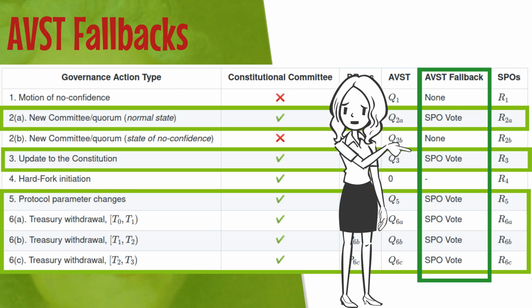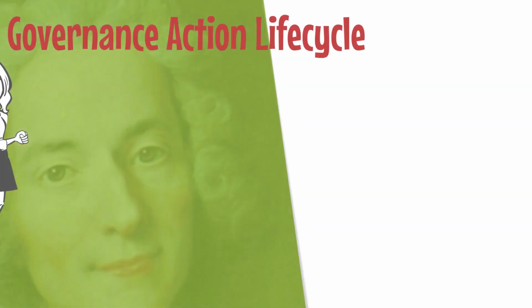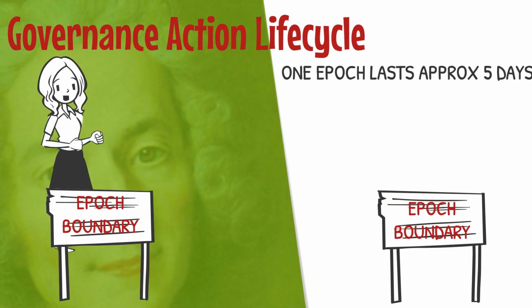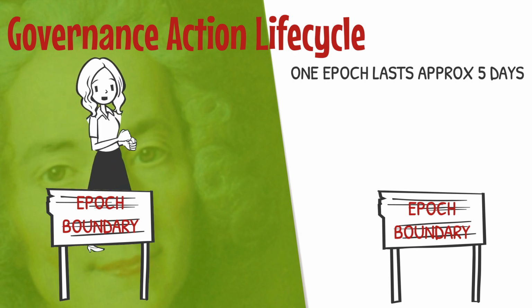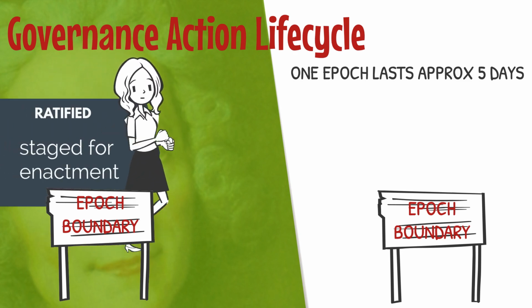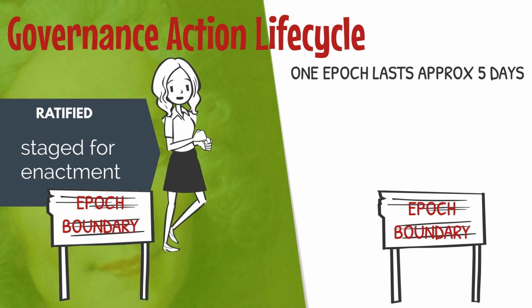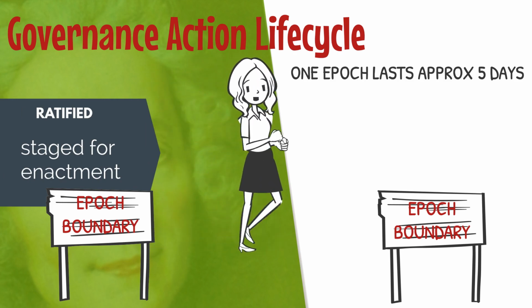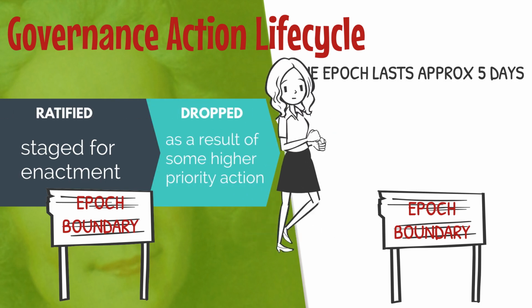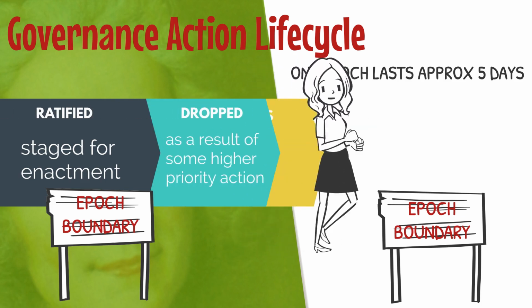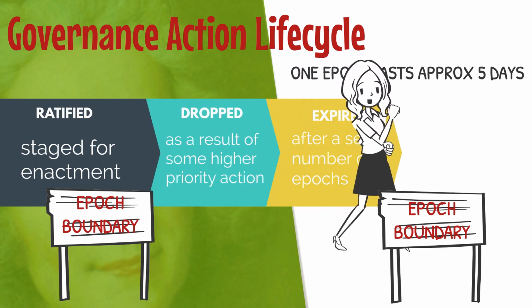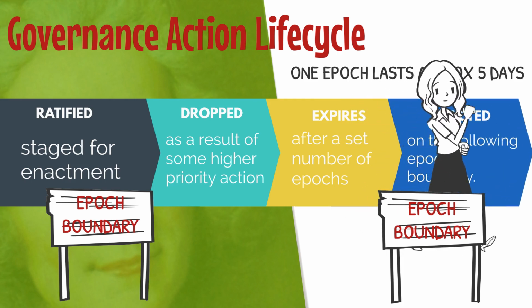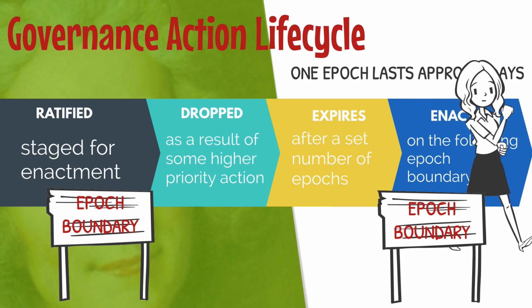The QA-DAO blockchain splits time into periods called epochs. One epoch lasts approximately 5 days. Governance actions are ratified and staged for enactment only on an epoch boundary. An action may be dropped as a result of some higher priority action. Governance actions will expire after a set number of epochs. Staged actions will be enacted on the following epoch boundary.